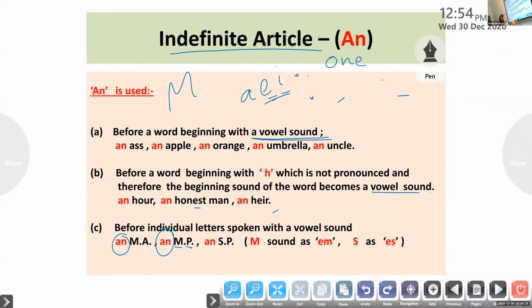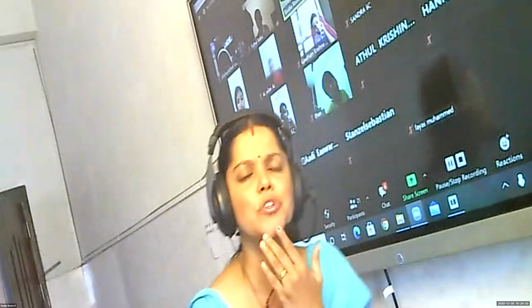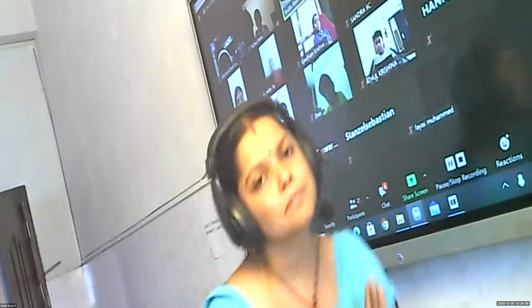Look at the second one, SP. S is a consonant letter, and I have used an before it. How is it possible, children? See, just imagine like this. What is the spelling of monkey?